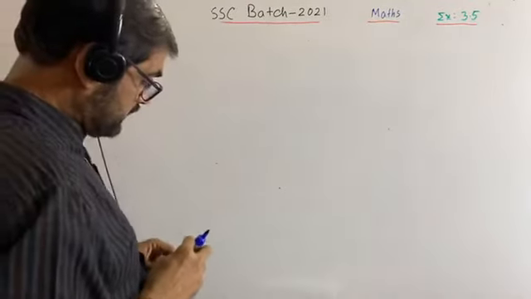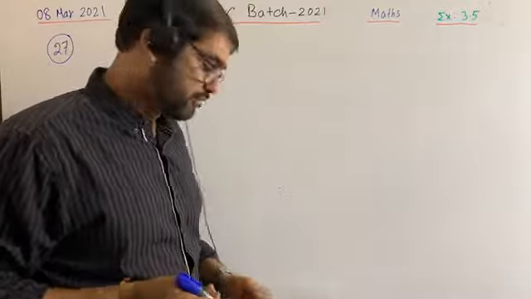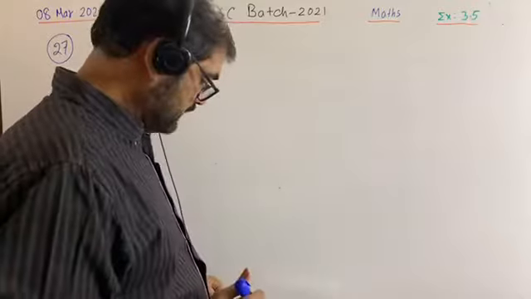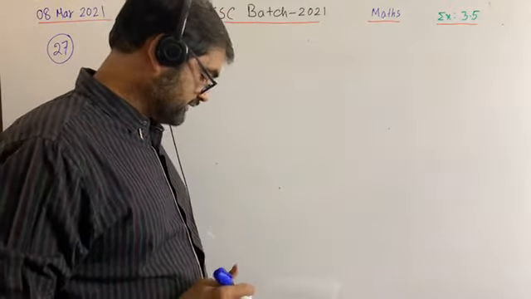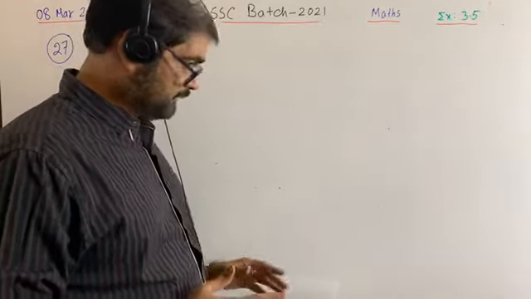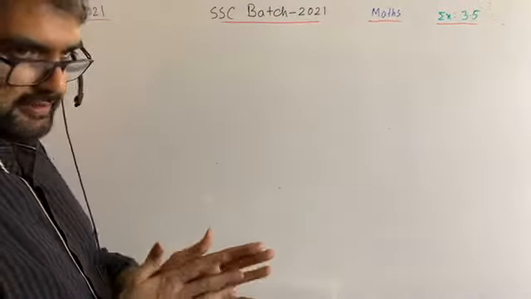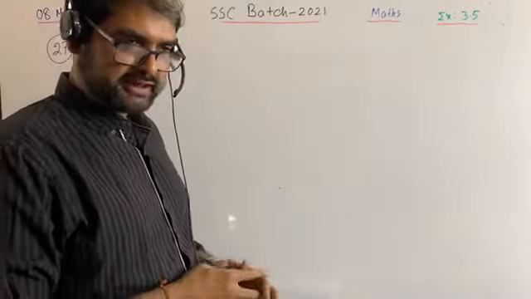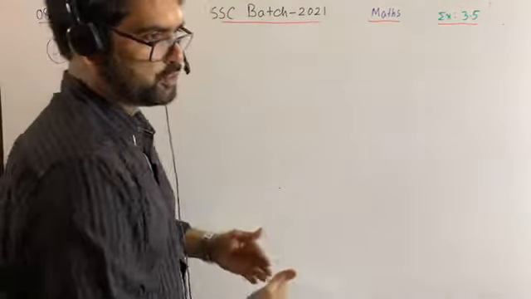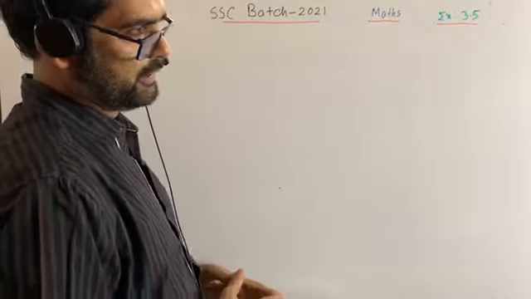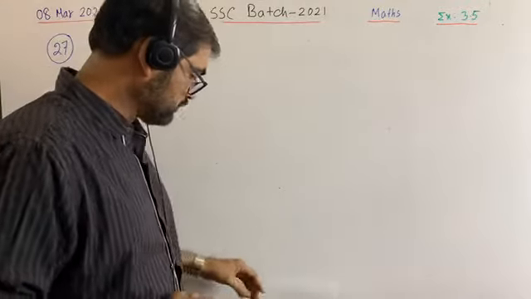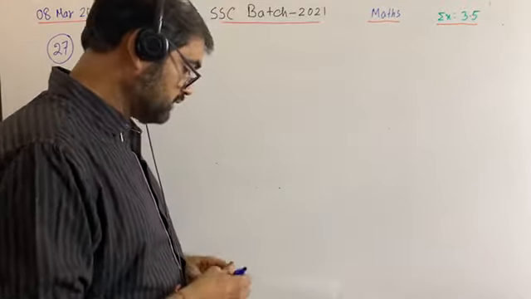Okay, read the question. If the difference of simple profit and compound profit of some principal in 2 years is taka 1 at the rate of profit 4%, then what is the principal? Time is given as 2 years, principal is not given, and rate of profit is given as 4%. The difference between the simple profit and compound profit is given as taka 1. So we have to find the principal. Okay, so let's do the question.